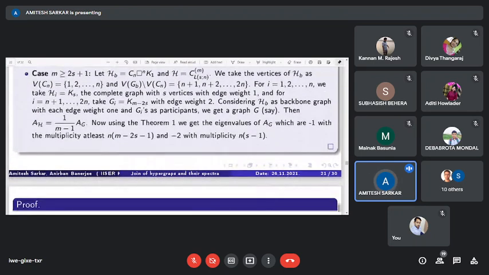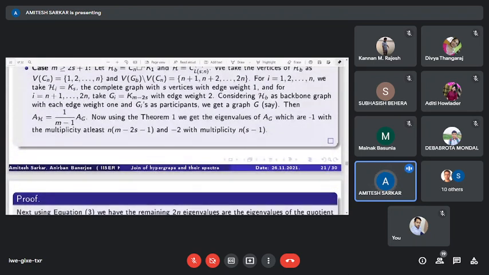So here, considering HB as the backbone graph with edge weight 1 and the complete graphs as participants, we get a graph G. In that case our AH will be equal to 1 by m minus 1 times AG, where AG is the adjacency matrix of the graph.